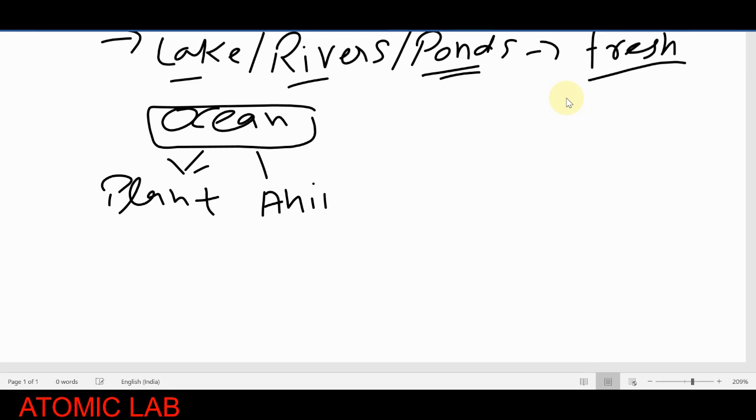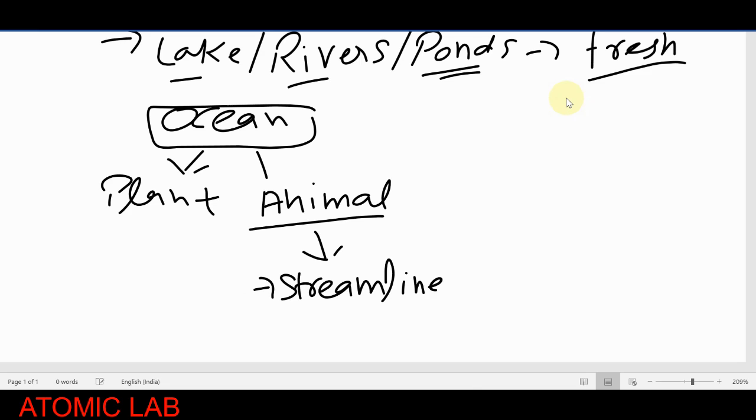So you have to remember most of the aquatic animals have certain features. And what are those features? Yes, they have a streamlined body shape. I'm writing here: streamlined body shape. Okay, streamlined body. What is the meaning of it?